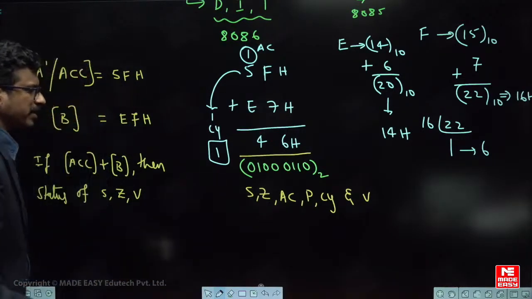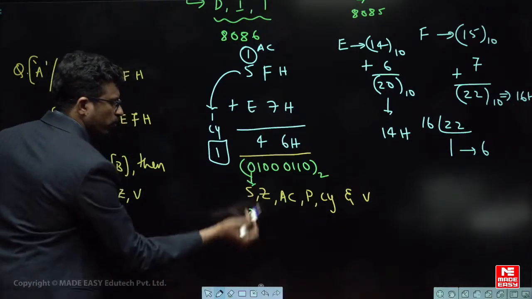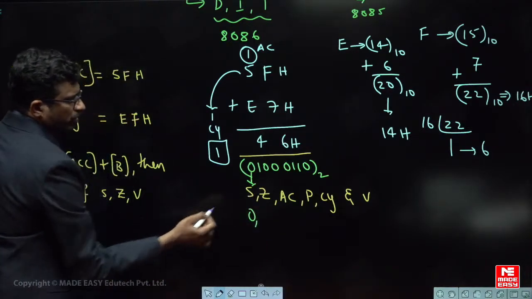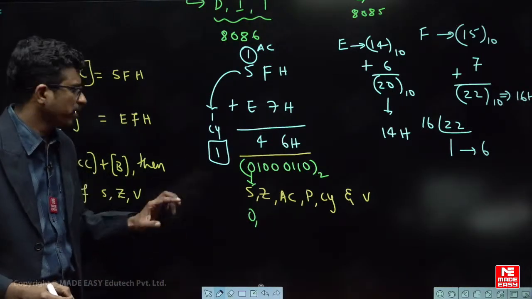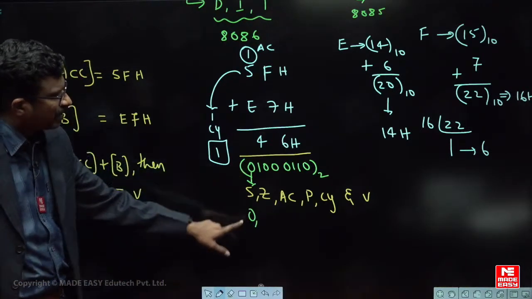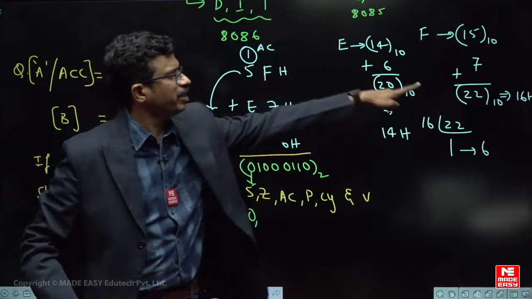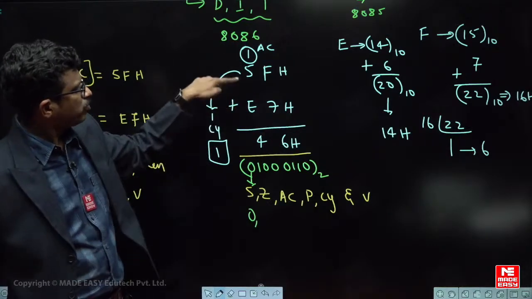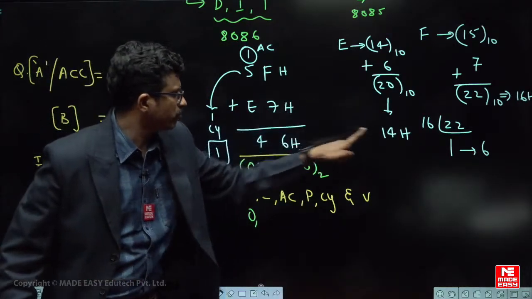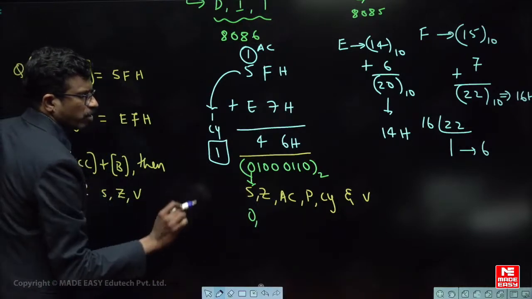Very simple. Sign flag will be equivalent to MSB. 0 है तो 0, 1 है तो 1. You know it. So 0 है तो result positive बोलते हैं, 1 है तो result negative बोलते हैं. Is it understood? Fine. So it is 0 means sign flag is also 0. Did you understand? Because you have 15 plus 7 22, that is 6 1 carry, again 6 plus 14 is 20 decimal means 4 and 1 carry. Got it? So sign flag is simply MSB of the result, right?